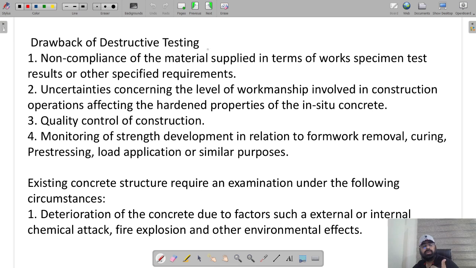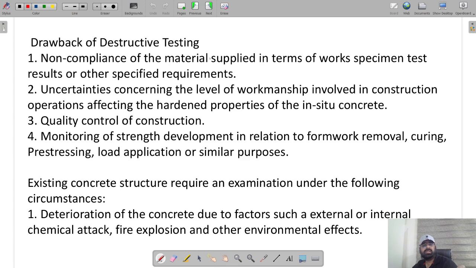The second is drawback of destructive testing and advantage of non-destructive testing. Now, in destructive testing, whenever the test is performed, you cannot use that component. Moreover, destructive testing is always carried out on a representative sample. It means it will never give you the strength of the concrete which is actually used in construction. This is the basic drawback of destructive testing. However, certain other points I have mentioned.